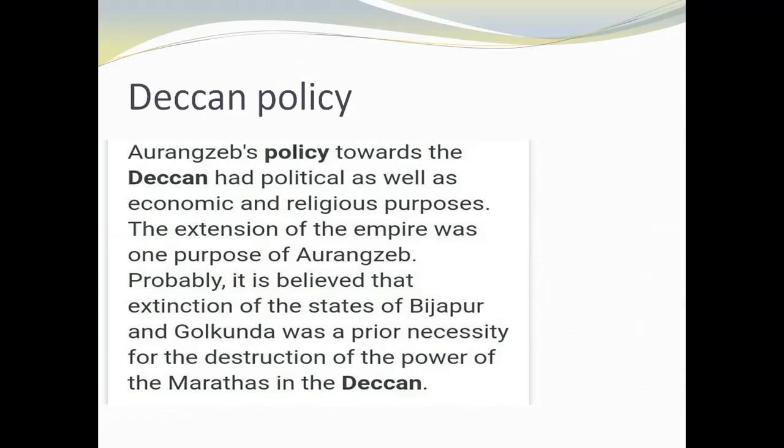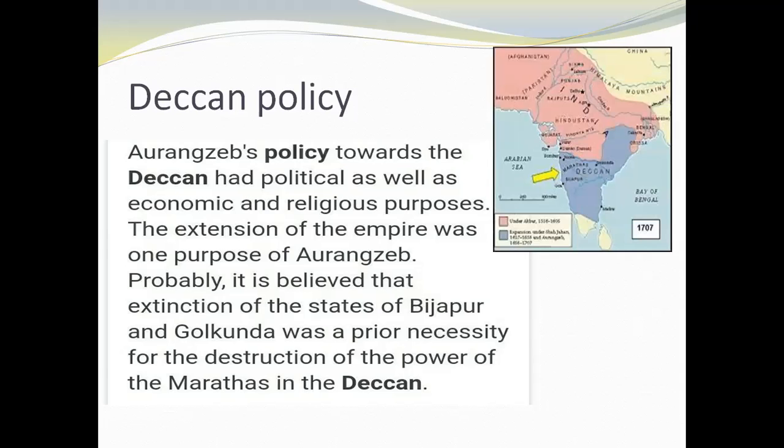It is believed that the extinction of the states of Bijapur and Golconda and the destruction of the power of the Marathas was his first aim. Because of this Deccan policy, they lost their power there, and Mughal power was established.